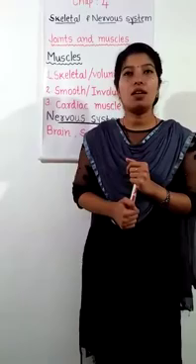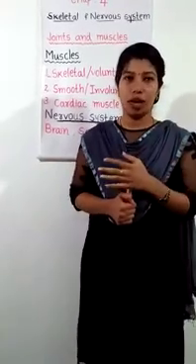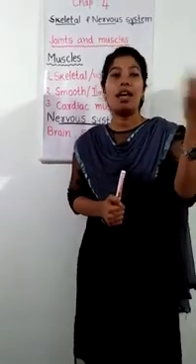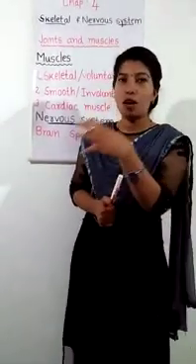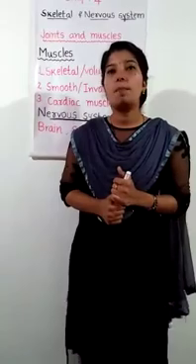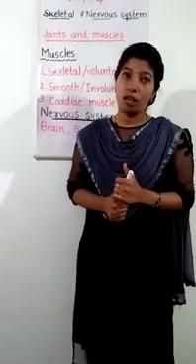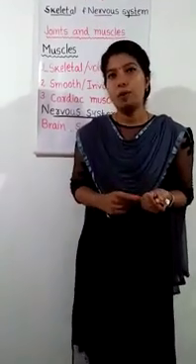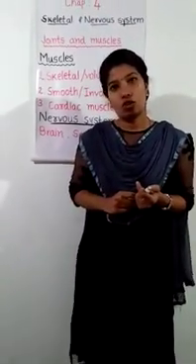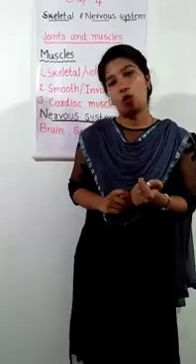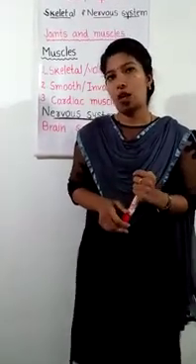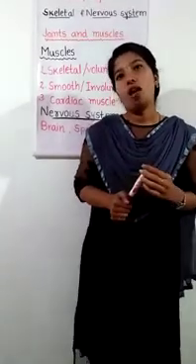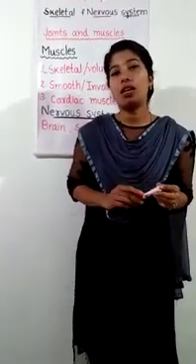So the spinal cord is a long bundle of nerves, and it extends from the lower part of the brain down to the spine or backbone. Both the brain and spinal cord are protected by bones: the brain by the bones of the skull, and the spinal cord by a set of ring-shaped bones called vertebrae. So we have discussed the brain and spine. Now let us discuss the brain in detail.